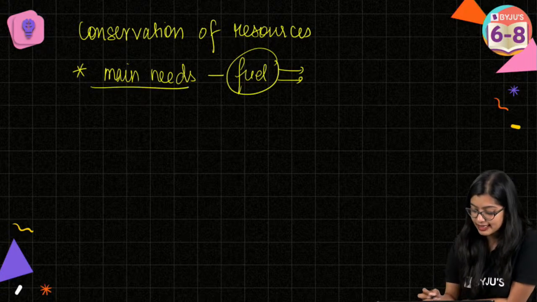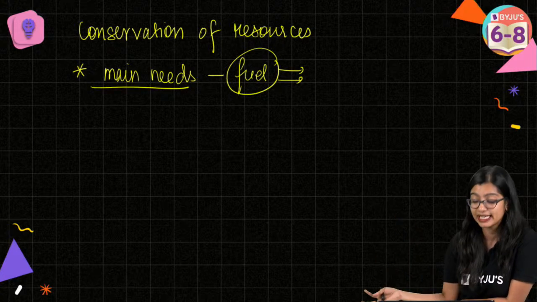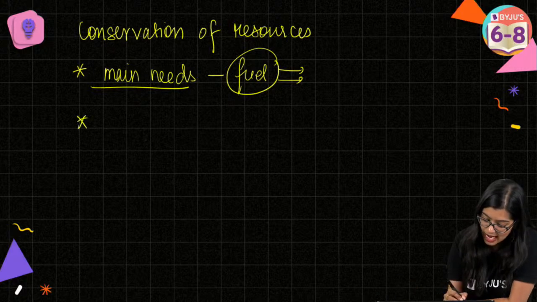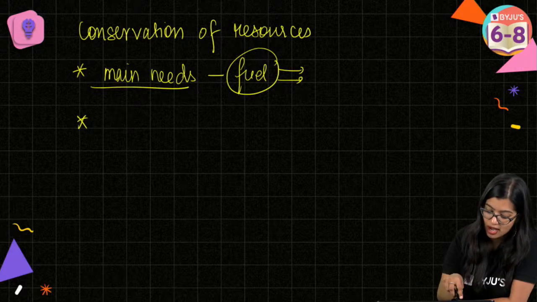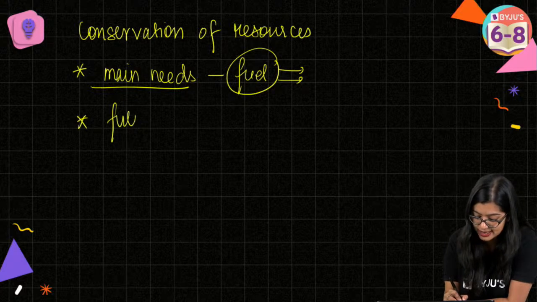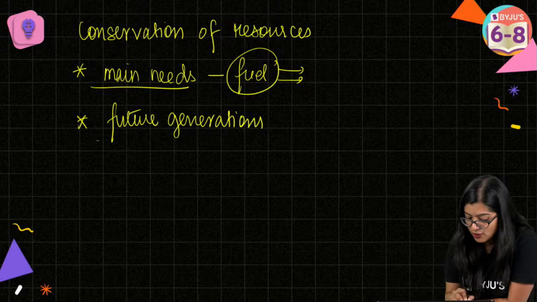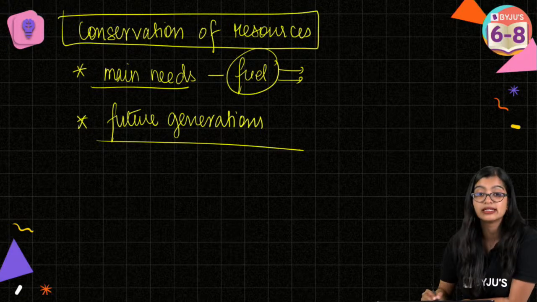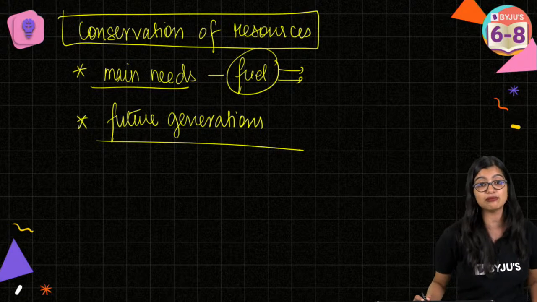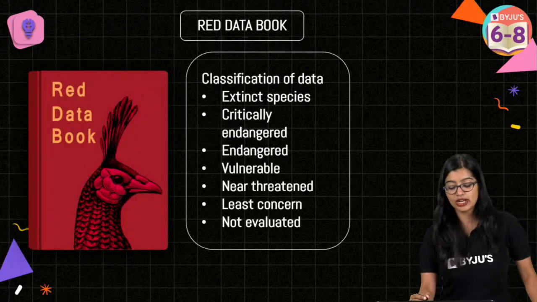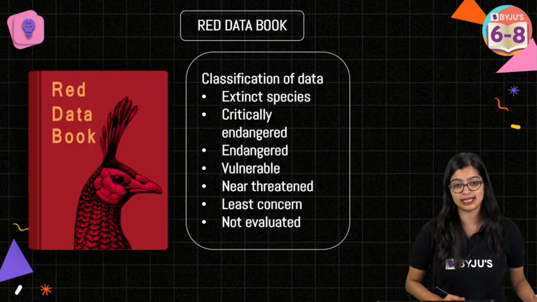Which is why we see that it is necessary that we don't deplete it. Yes? Now at the same time, we need to conserve it for our future generations, right? So we would require it for our future generations, which is why there is a need to conserve resources and use them judiciously. Now moving on to the next one, which is the red data book, right?